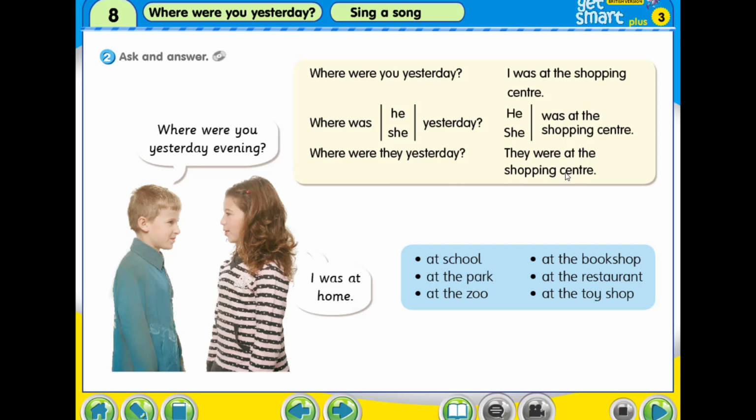They were at the shopping center. Where were they yesterday? They were at school. Where were they yesterday? They were at the park. Where were they yesterday? They were at the zoo. Where were they yesterday? They were at the bookshop. Where were they yesterday? They were at the restaurant. Where were they yesterday? They were at the toy shop.